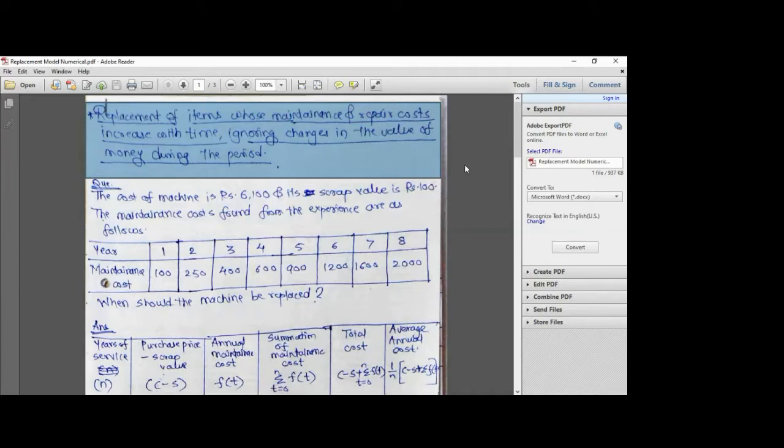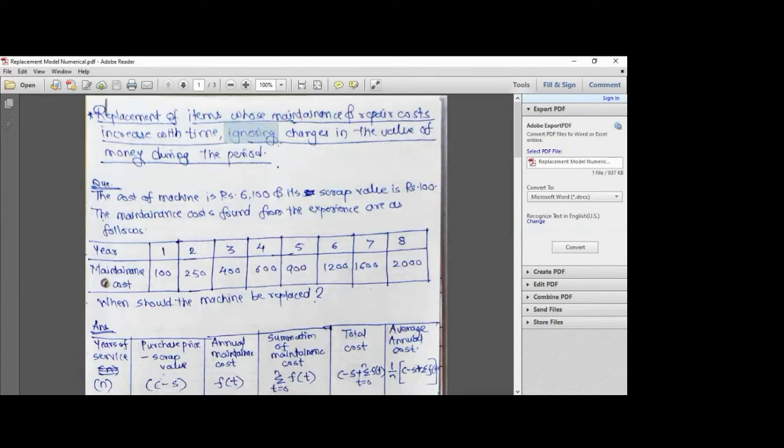So change is there. There can be many examples of this particular type. I won't be engaging in that, but I'll surely send you one PDF of those numericals, in which the value of the money is changing by, let's say, 10%, 5%, 200%. It can be anything. That particular numerical we will be seeing, but it is not part of our syllabus.